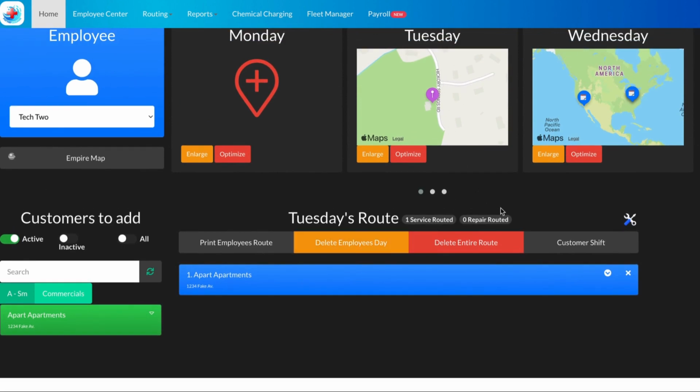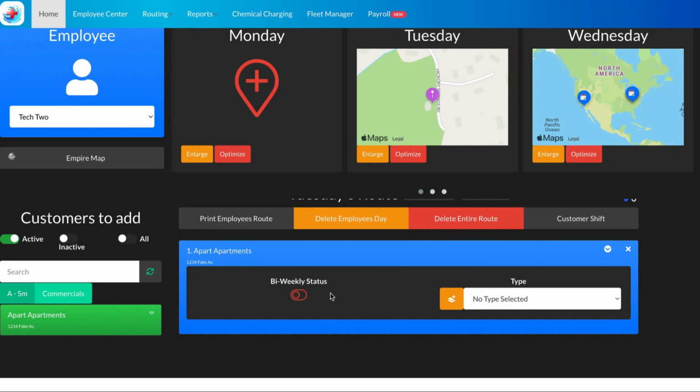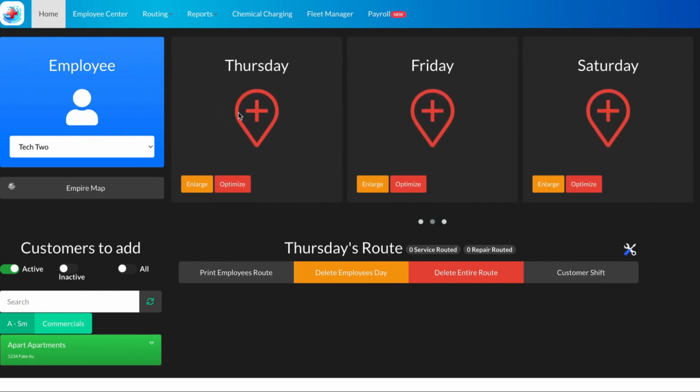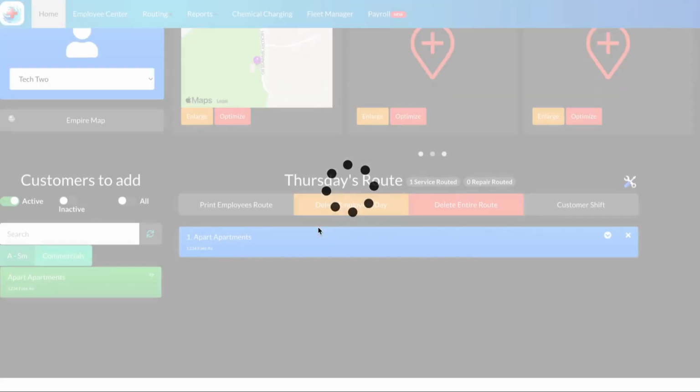We see here in their drop down, they also have a bi-weekly status tab. This bi-weekly means every other week. So you do not want to select this for a customer who's serviced twice a week. Next thing we'll do, since we have them scheduled on Tuesday, we will scroll over, select Thursday, and we will schedule this customer again. And now they're listed twice a week.